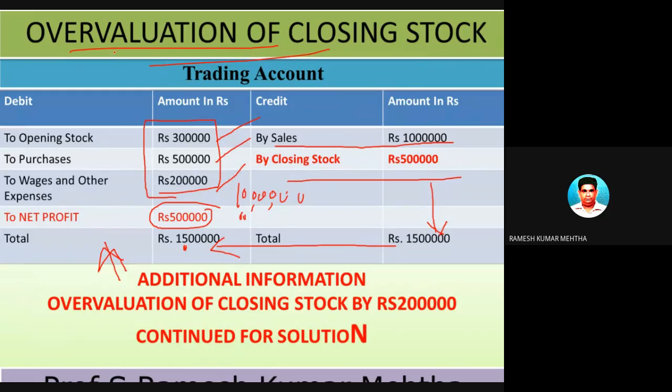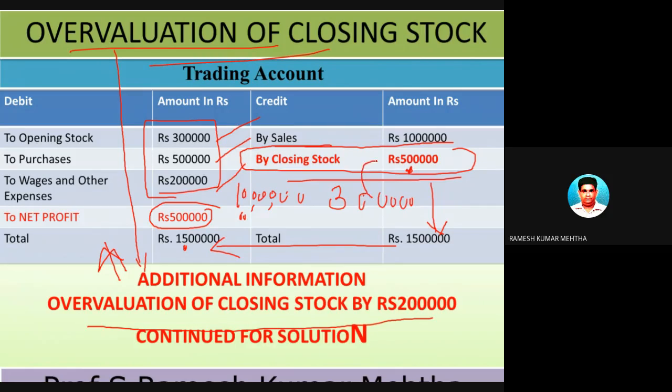Now, in this case of overvaluation, additional information is given that the closing stock is overvalued by rupees 2 lakhs. Means this should have been 3 lakhs, but it has been overvalued to 5 lakhs. So there is an element of error or mistake which is committed, so we have to rectify it.